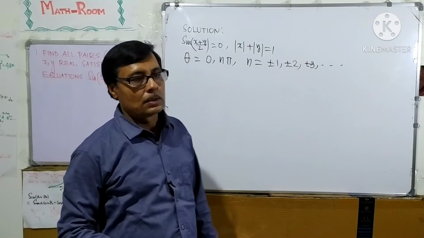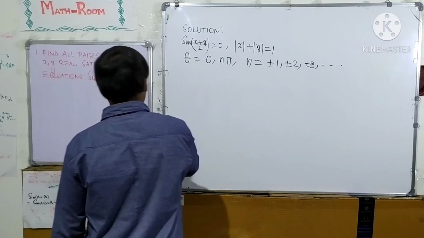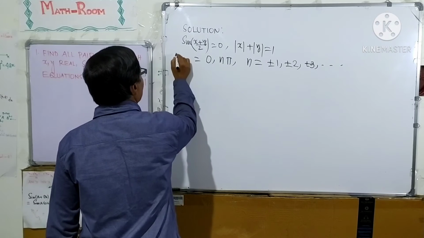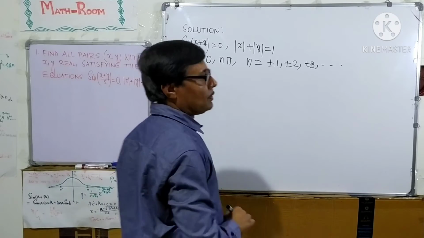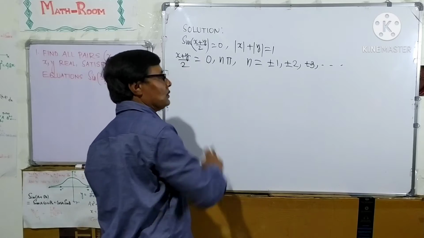Here theta is also (x plus y) over 2. These are the solutions for (x plus y) over 2.